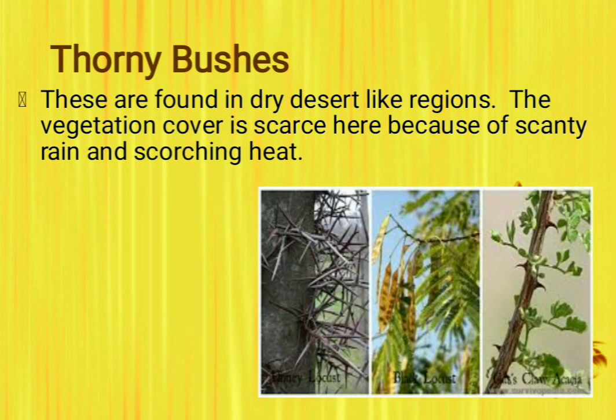Now lastly we'll study the thorny bushes. These are found in dry, desert-like regions. The vegetation cover is very scarce because in the desert the vegetation is not abundant, as the rain seldom comes and the heat is too high.